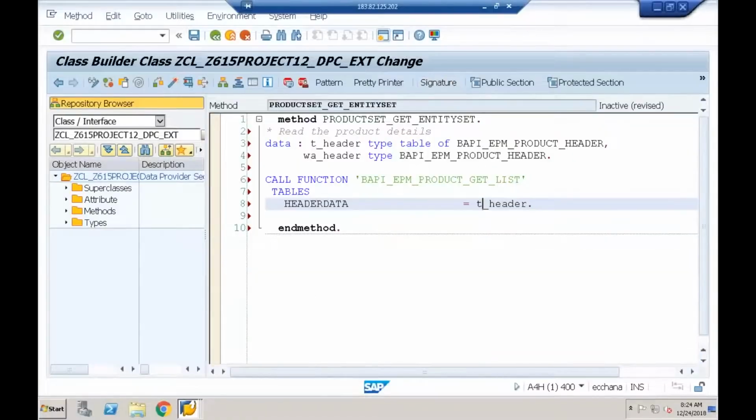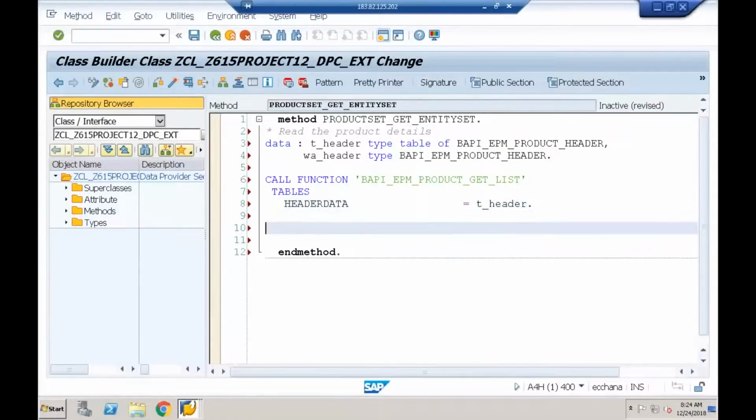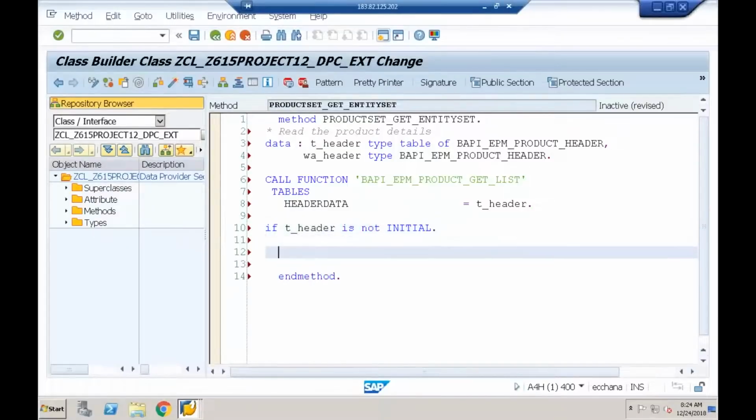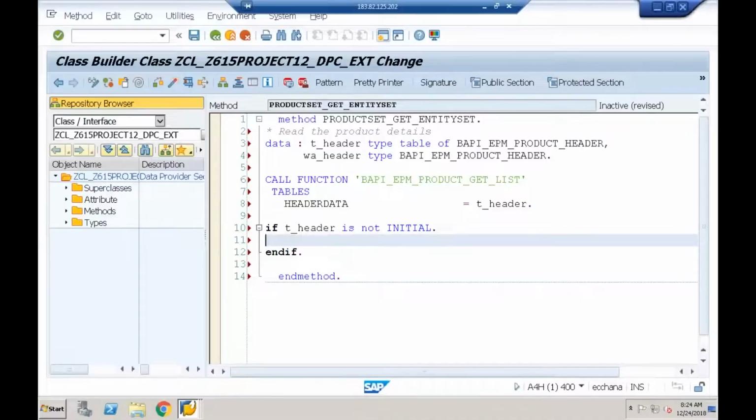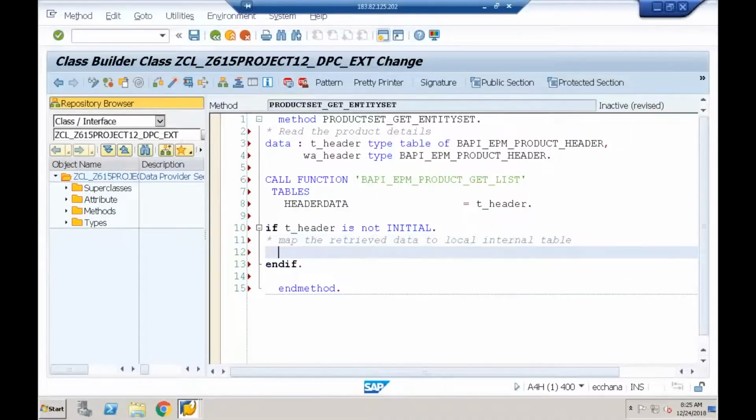So what I'll do is, if t_header is not initial, map the retrieved data to a local internal table.